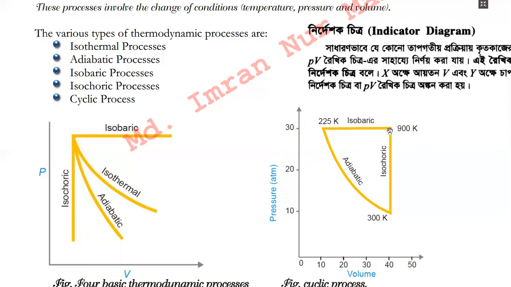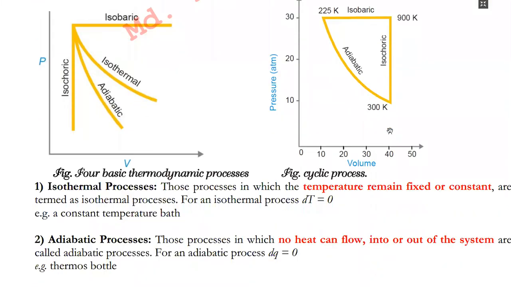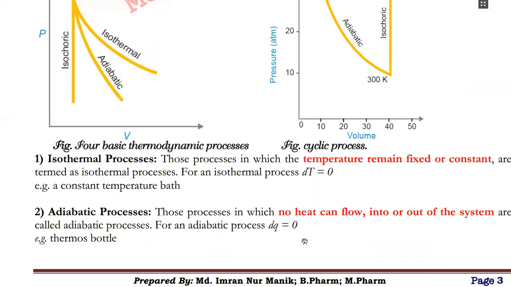Okay, now let me show you the symbol of representing the process. In case of isothermal process, the change in temperature, d means small change in temperature, delta T is 0, there is no change in temperature. Adiabatic process, dQ is 0, d means small change, and Q indicates the amount of heat. So there is no change in heat, that is why dQ is equal to 0.